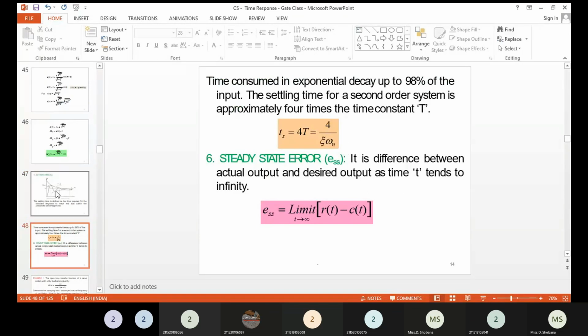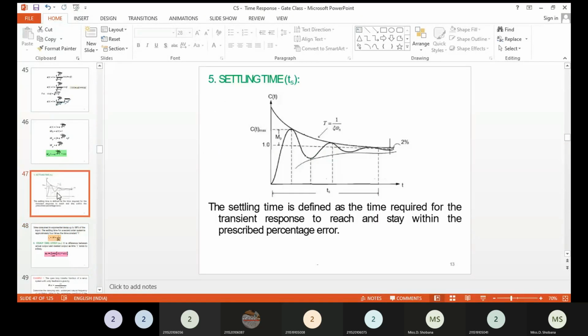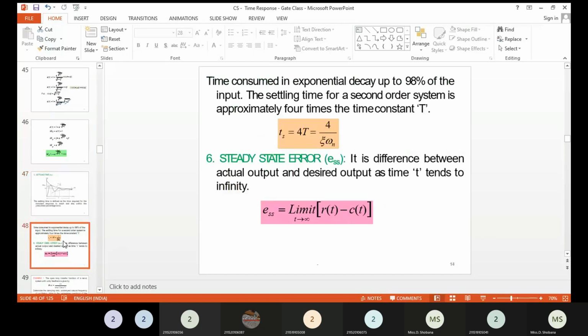Taking that to be 0, you will get the settling time, which depends upon 1 divided by delta omega_n. For 2% tolerance, you will get ts equal to 4T, which is equal to 4 divided by delta omega_n. For 5% error, you will get 3 divided by delta into omega_n.